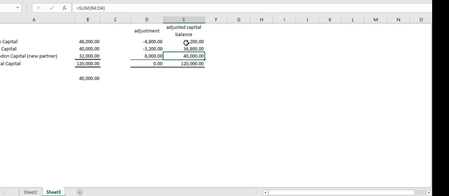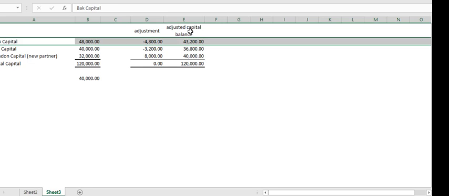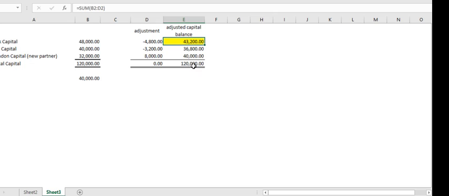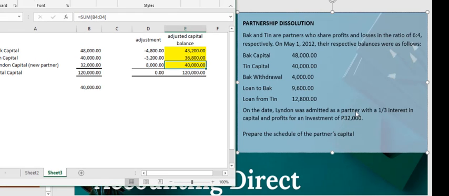Okay, so for the adjusted capital balance, Back's capital is now 43,200, Tin's capital is now 36,800, and Lyndon's capital, as agreed, is 1/3 of the partnership's interest. In reverse, there may be a bonus to the old partners.